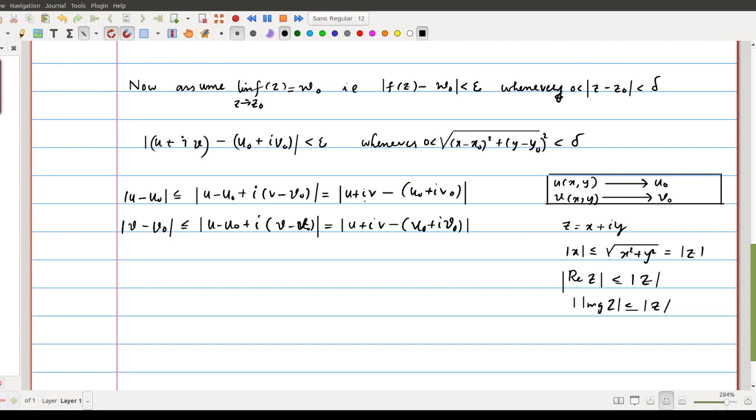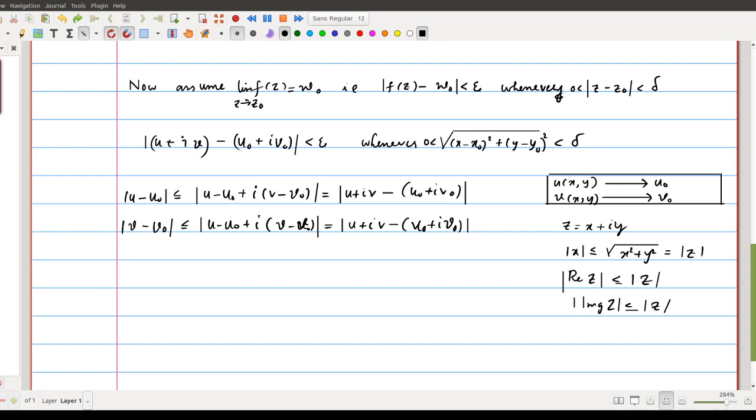But we know that our assumption is that f of z tends to omega naught. So this is always less than epsilon. So this can be made less than any pre-assigned positive quantity. If this is less than epsilon, corresponding to this epsilon there is a delta; then corresponding to any positive quantity epsilon by 2 there should be a delta. So we can write this quantity is less than epsilon by 2, or we can write epsilon itself. So this is less than epsilon whenever this is less than delta.